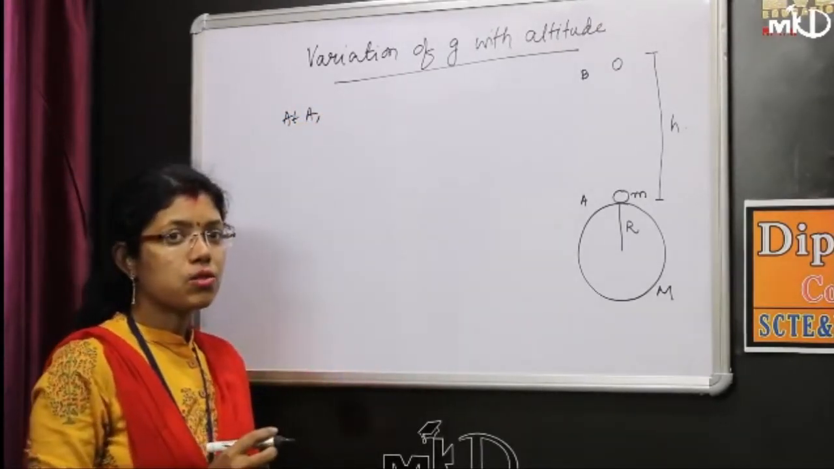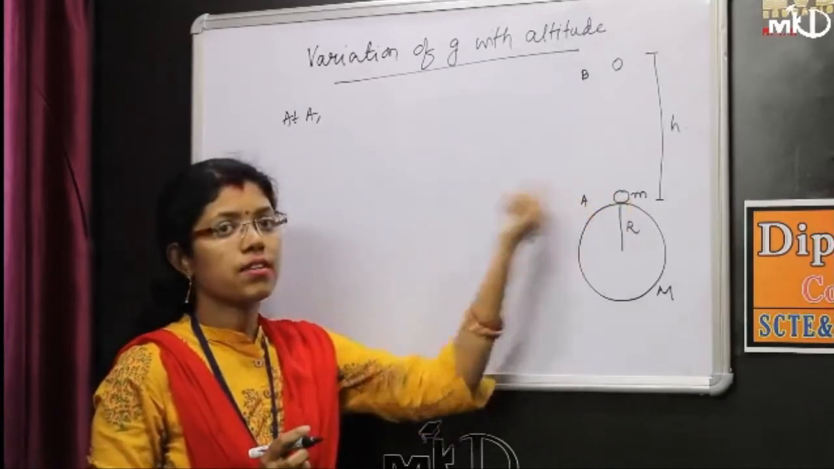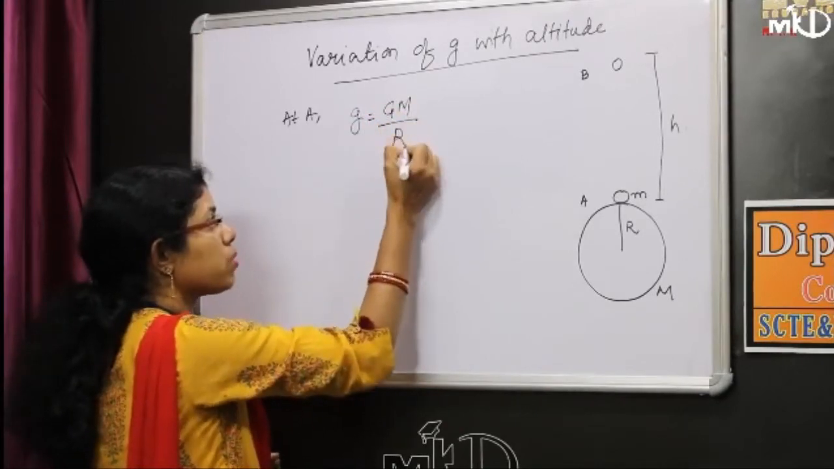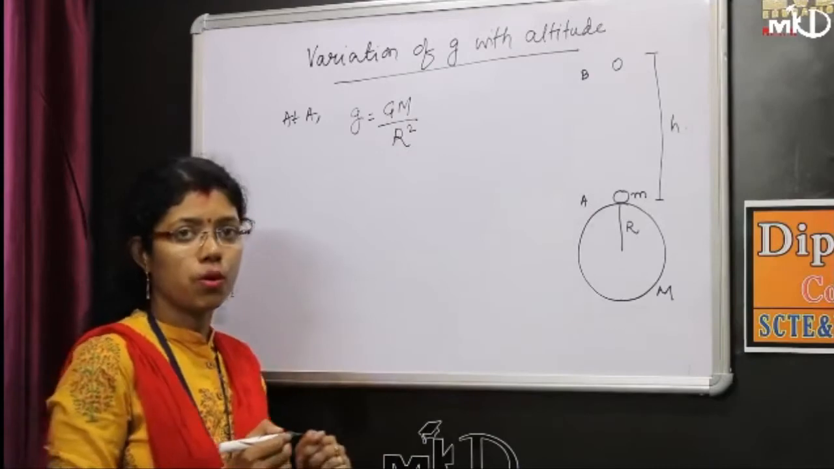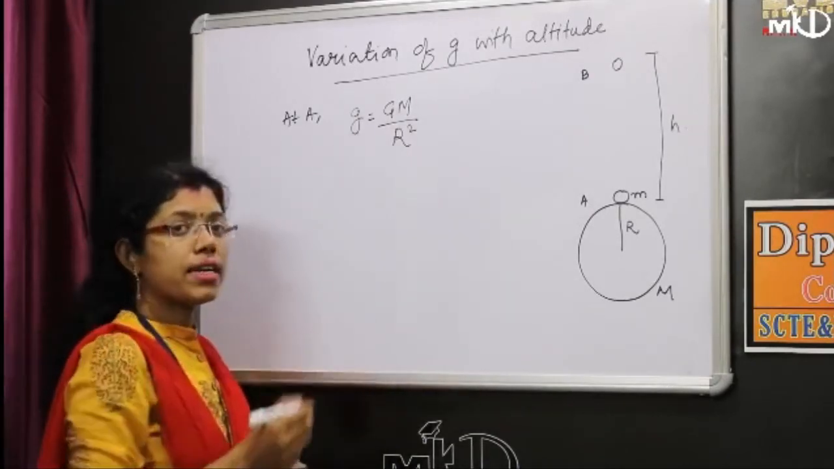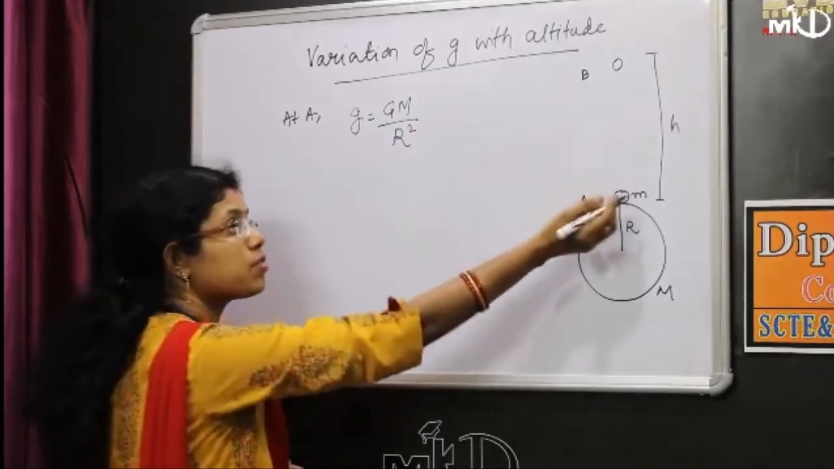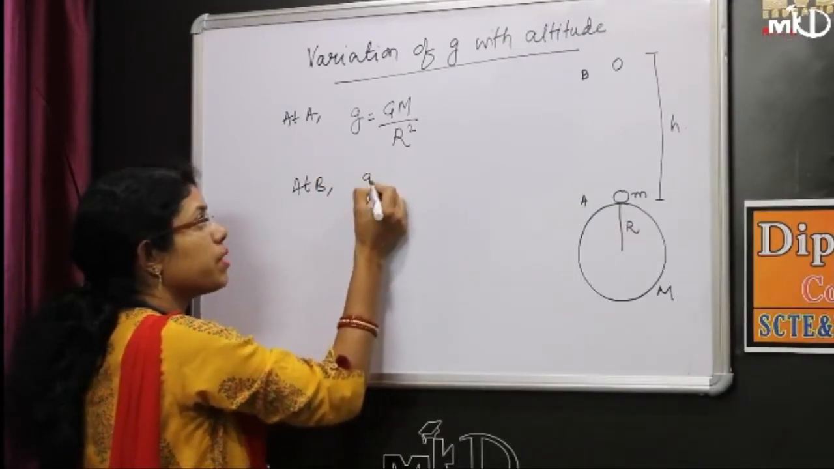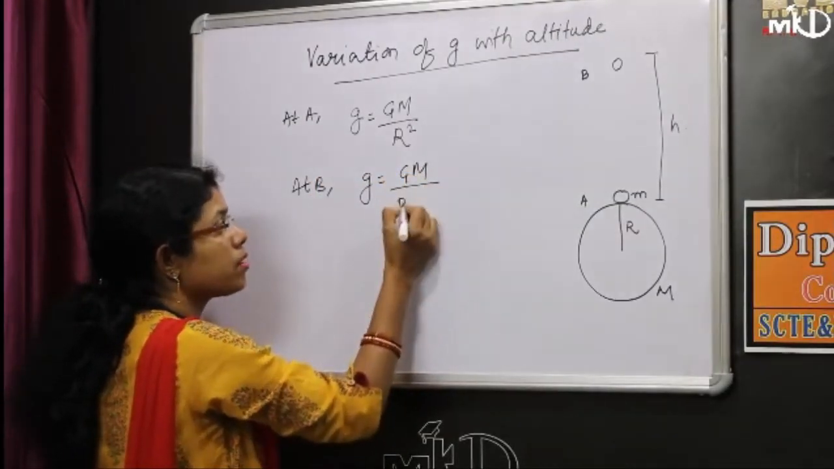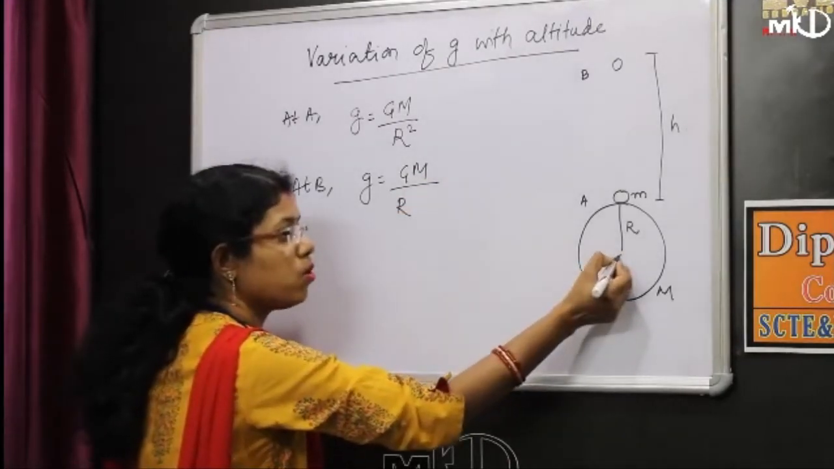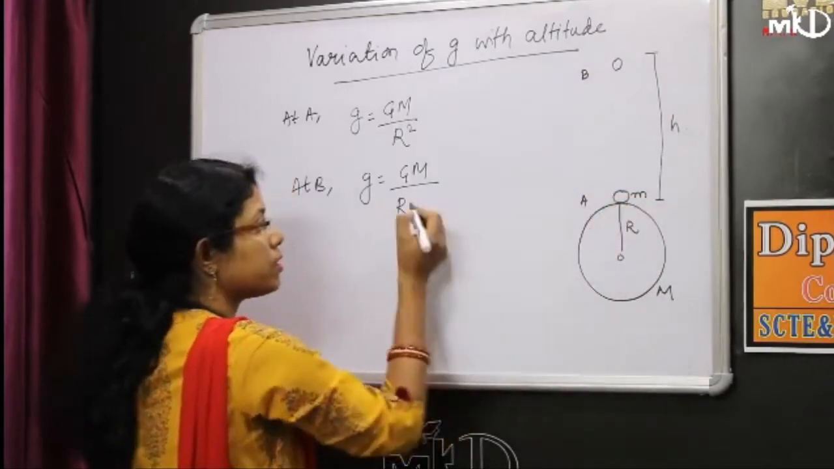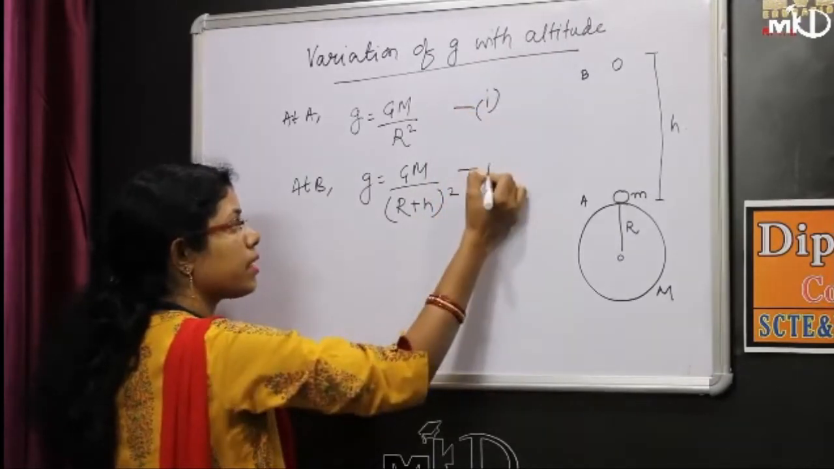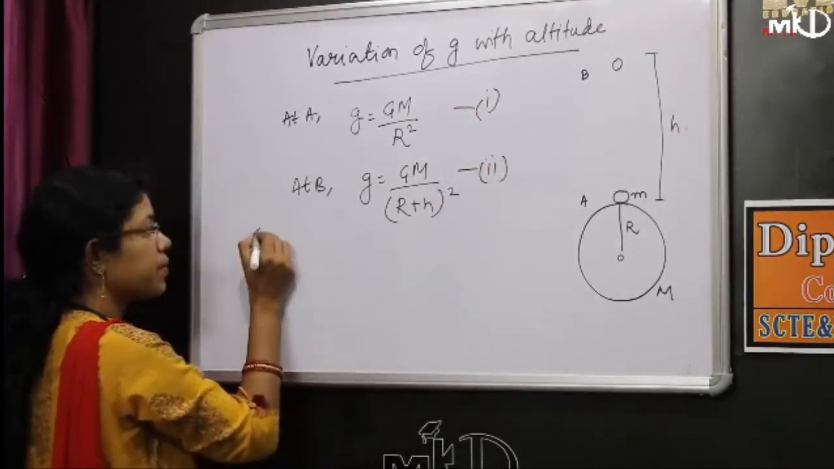Let us calculate the acceleration due to gravity at position A, that is on the surface of the Earth. So g will be equal to Gm upon r square, where r is the distance between the two bodies. Now let us calculate the acceleration due to gravity when the body moves to position B. So g will be equal to Gm upon the distance from O to B, which is R plus h whole square. This is equation 1 and equation 2. Let us equate equations 1 and 2.